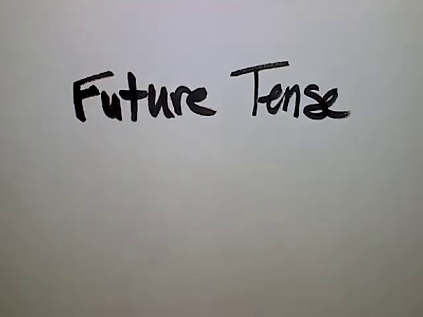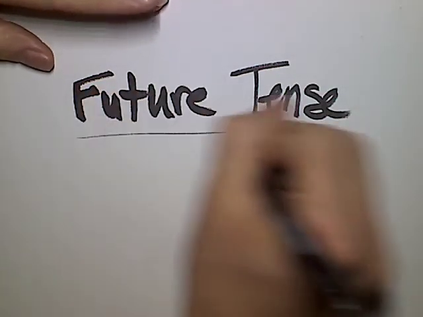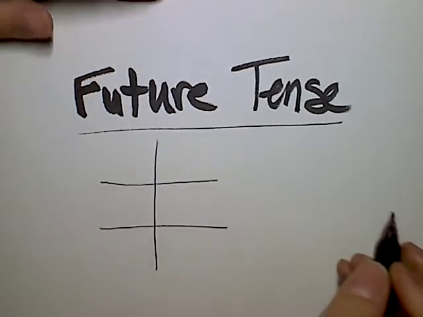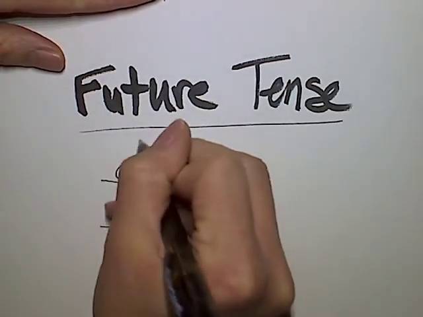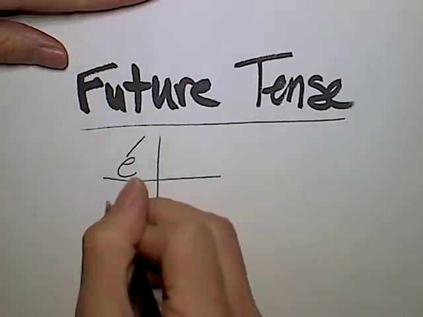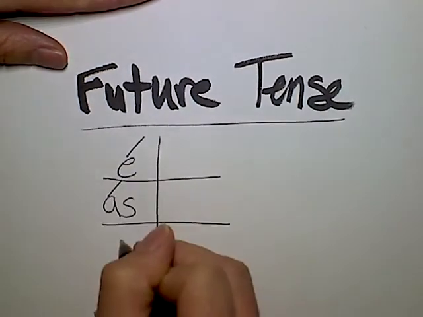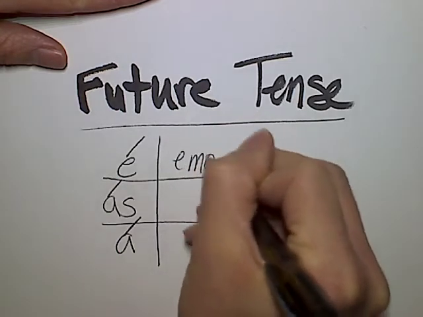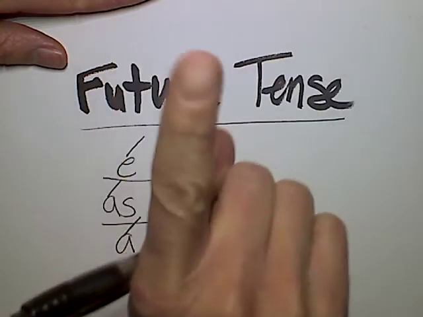Now, el futuro es muy sencillo porque solo necesitamos el verbo normal, no conjugado, y añadir los fines. So we just take the verb as it is and we add the endings. Y estos son qué? What are they? Y con acento. Excelente. ¿Tú? Con acento. ¿Nosotros? Excelente. No accent. Don't put an accent on it.